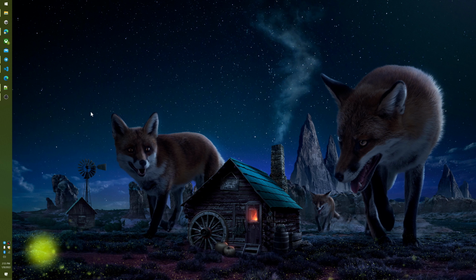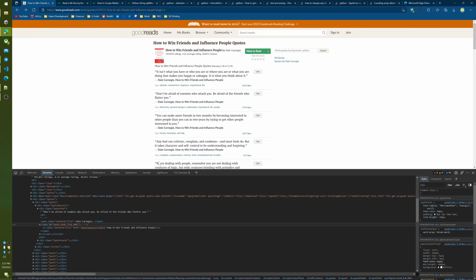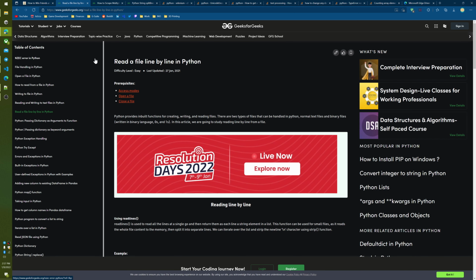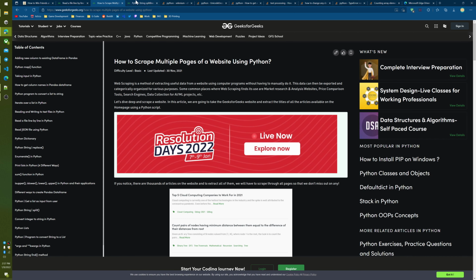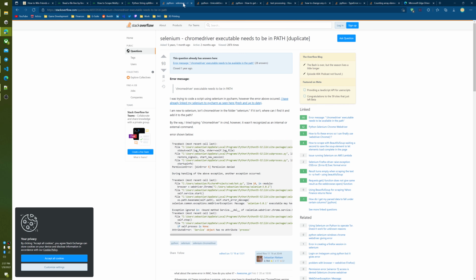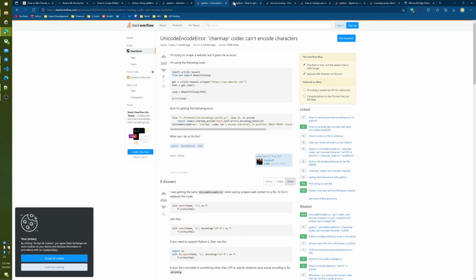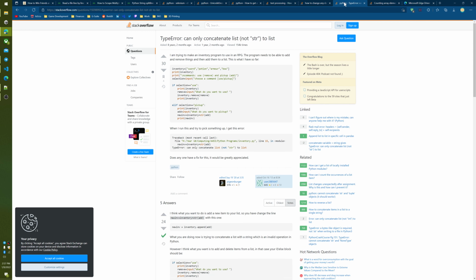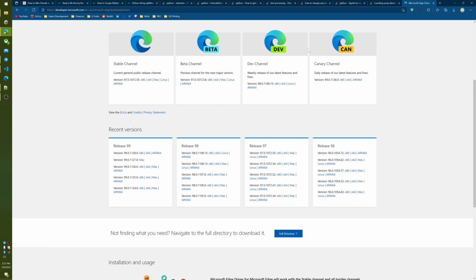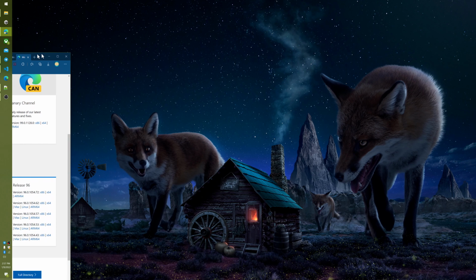So let's look at today's sources because there's a lot of them. I'll be using quotes from Dale Carnegie's How to Win Friends and Influence People, and I got these from goodreads.com. Read a file line by line in Python, how to scrape multiple pages of a website in Python, and Python string split lines method from GeeksforGeeks, and just a whole bunch of Stack Overflow articles because I ran into a lot of issues. And of course the Microsoft Edge driver, release 97, and this is basically what allows the scraping to work on a dynamic page. Alright, let's get into the code.